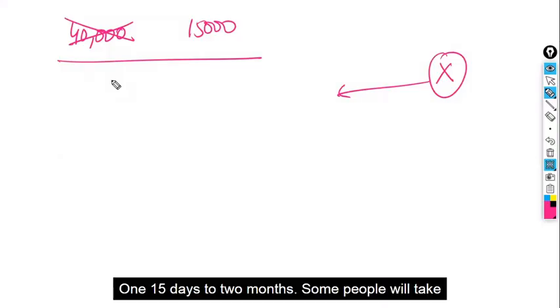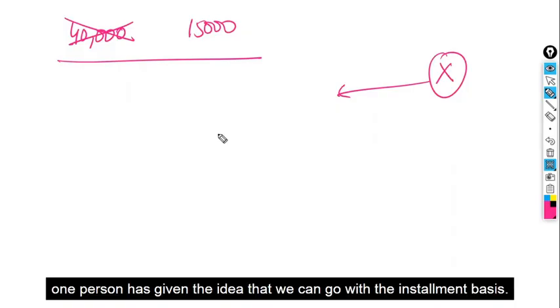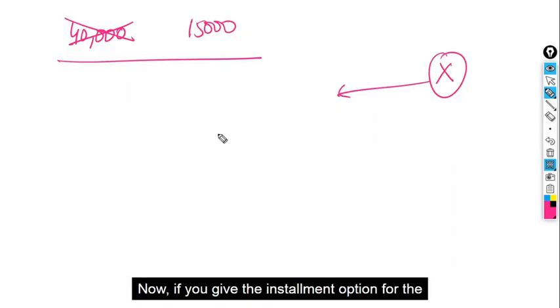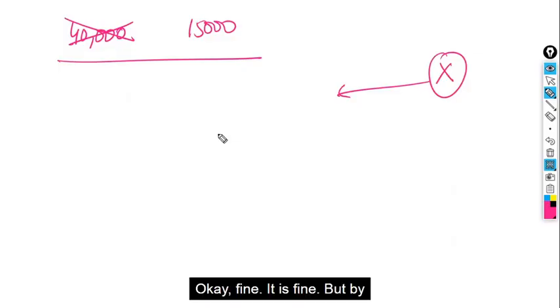1 month 15 days to 2 months. Some people will take for 3 months also. That is secondary. But one person has given the idea that we can go with the installment basis. Now, if you give the installment option for the students, we'll get more number of students. He has given an idea. Okay, fine. It is fine.